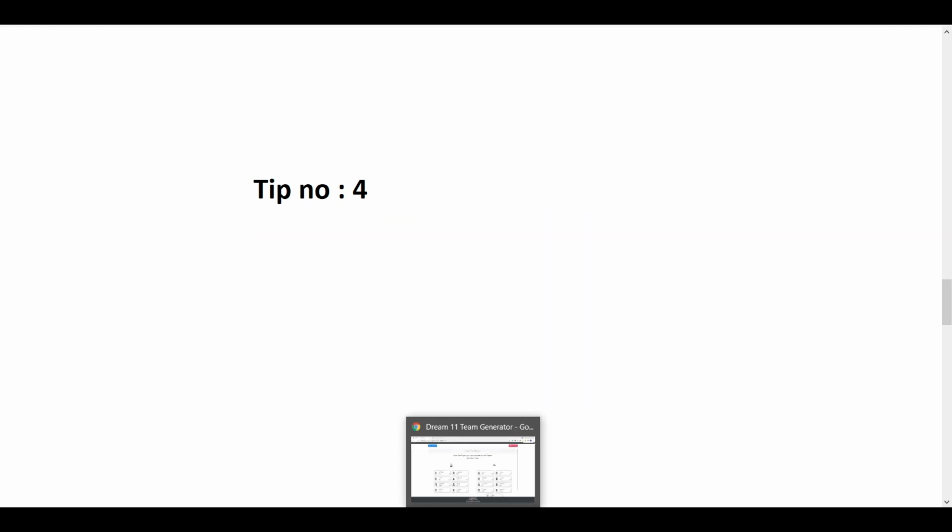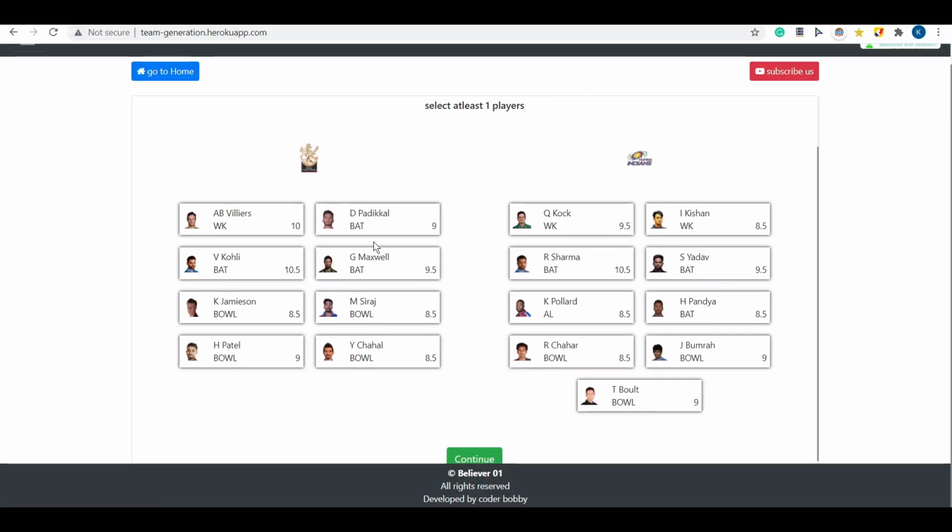So let's go to the vice captain section here and select 4 to 5 players from both the teams. Let me quickly select some of the players. I have selected more than 5 players from both the sections. That is a very important tip here. We need to select more players in the vice captain section, which is tip number 4.